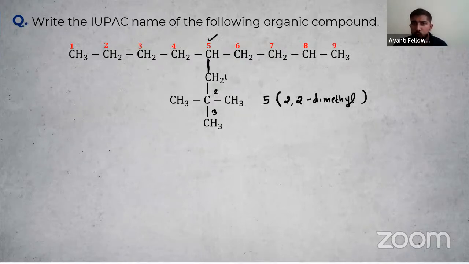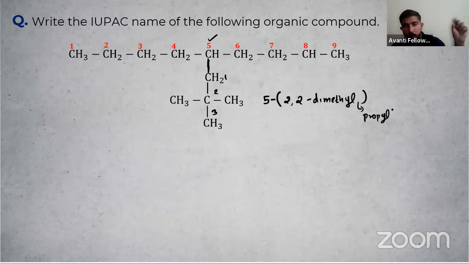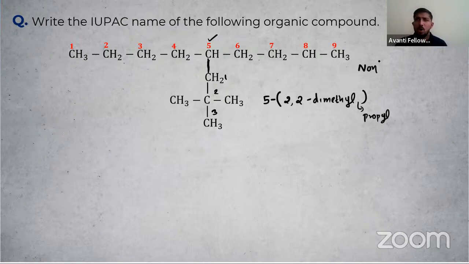So 5, 2 dimethyl. Then after that, you have to add what? 1, 2, 3. So that is a propyl group. So it is ready. So we have got the name of our complex substituent. Next, what we have to do? So we have to count the number of carbon atoms in the parent chain. How many carbon atoms? There are 9. 9 means, so what is the word root for 9? That is non. Is there any double bond or triple bond? No. So I can say that is nonane.